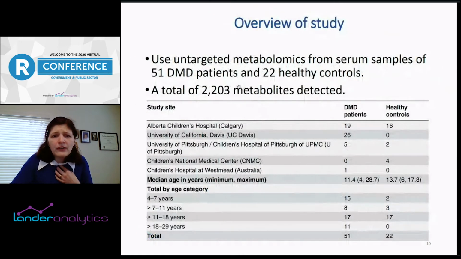So this paper looked at 51 DMD patients and 22 healthy controls. We detected over 2,000 metabolites. The samples were all run at Georgetown in terms of the metabolomics, but they are from 5 different study sites. So one of the things we were careful to assess is whether there are any possible batch effects. And you can see the individuals are not balanced between the study sites. So we also had a sub-analysis just looking at Calgary, Alberta Children's Hospital, which did have a more balanced number of patients and healthy controls.